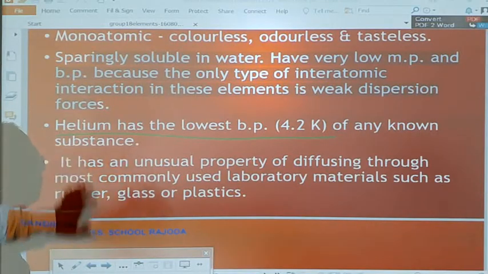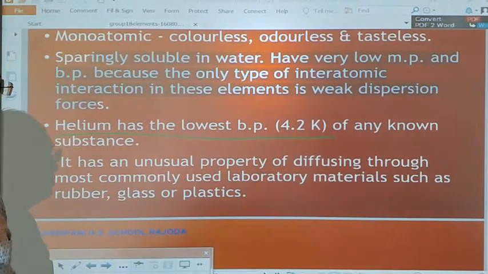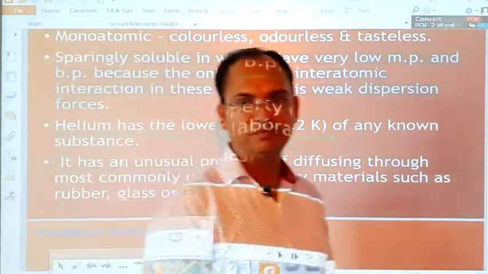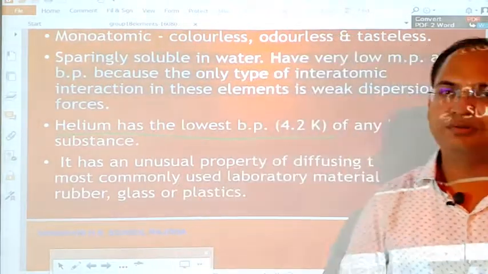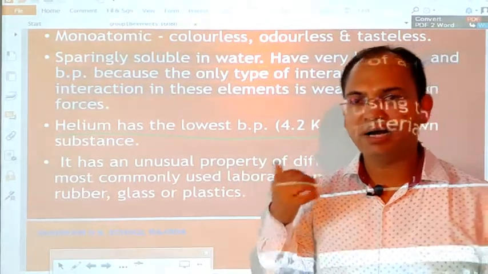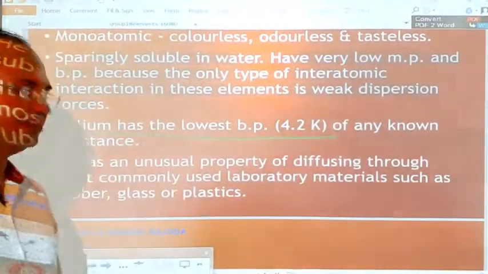It has an unusual property of diffusing through most commonly used laboratory materials such as rubber, glass or plastic. They can easily diffuse through them because of their unreactivity or inactivity. They have the power of diffusion.